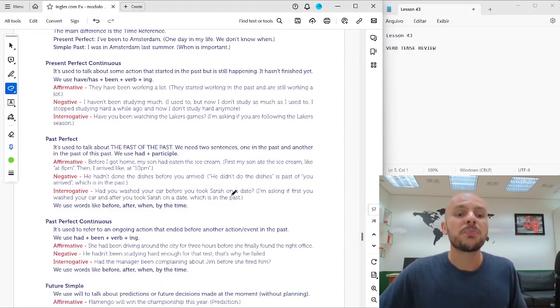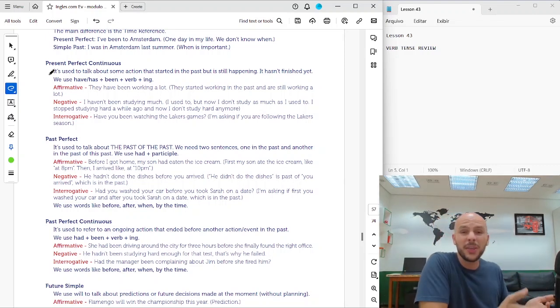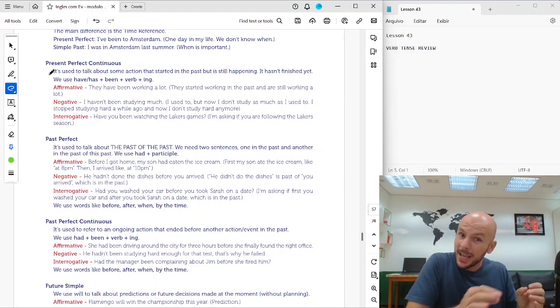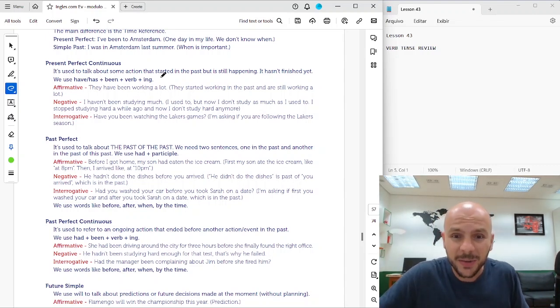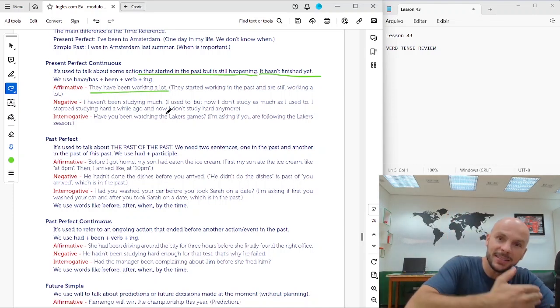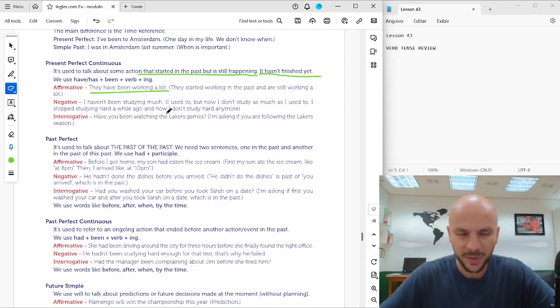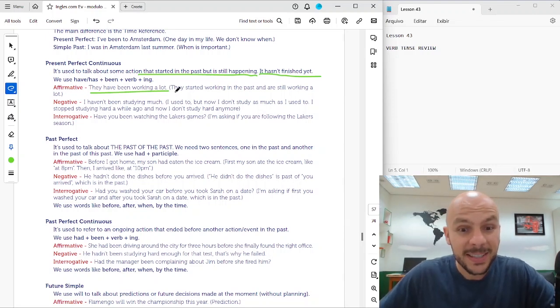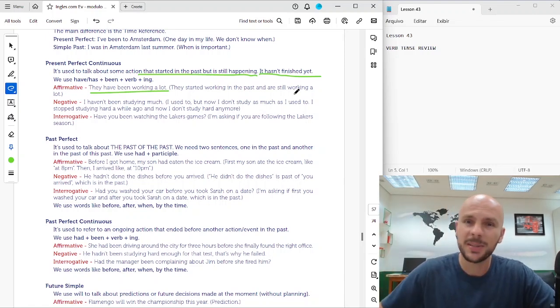Present perfect continuous. Actions, things started in the past and continue until today. It hasn't finished yet. It started in the past, but is still happening. Okay? They have been working a lot. They started working in the past and are still working a lot at the moment, okay?